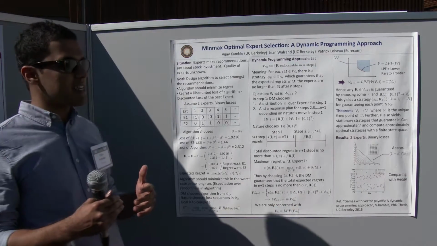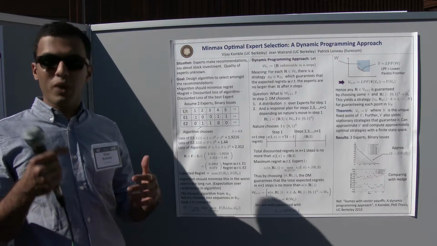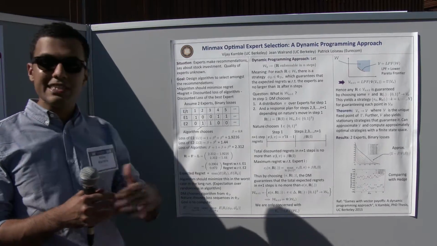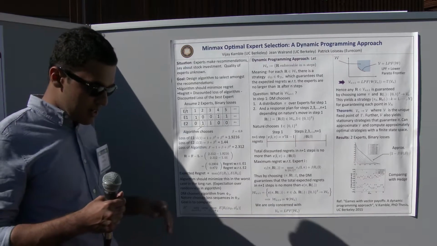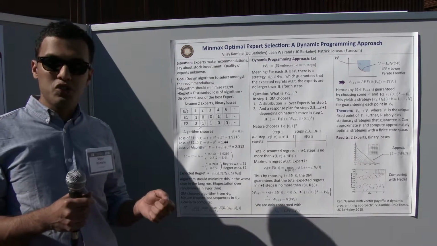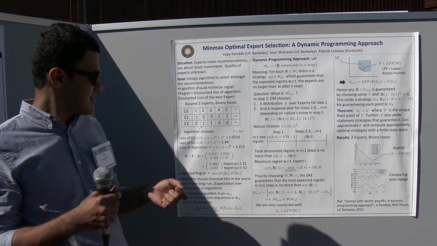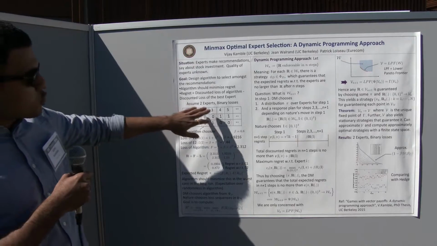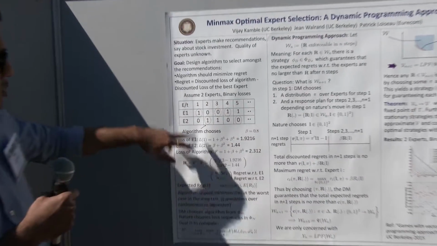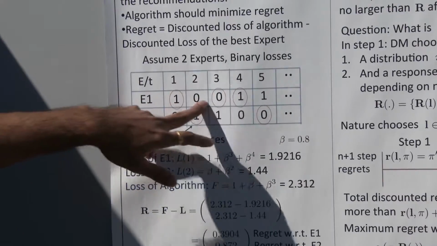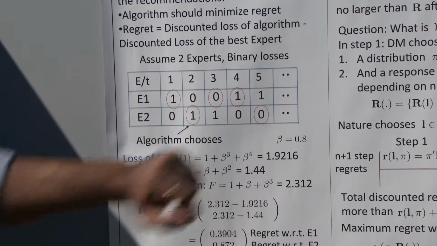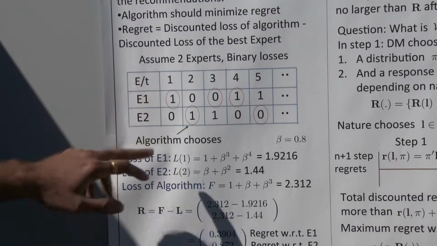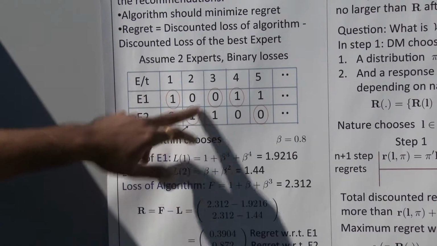regret. In the sense that, suppose there is one expert who is the best, in the sense that that expert is the one who incurs the least loss over time. So you want the algorithm's loss to not be much higher than this expert's loss. So for example, over here, consider this case of two experts and binary losses. Each day, expert 1 is incurring some loss, and expert 2 is incurring some loss. And here in the red circles are the losses incurred by the algorithm. These are the selections made by the algorithm.